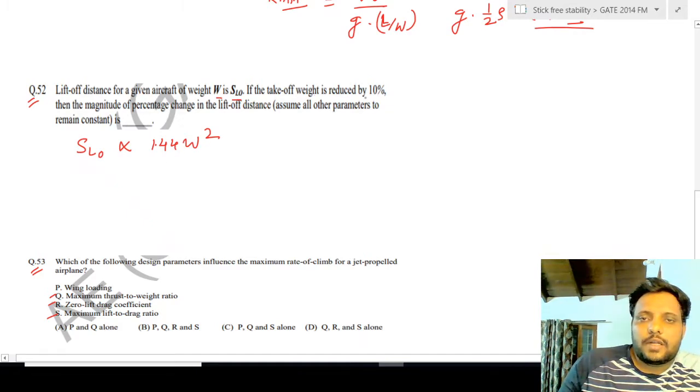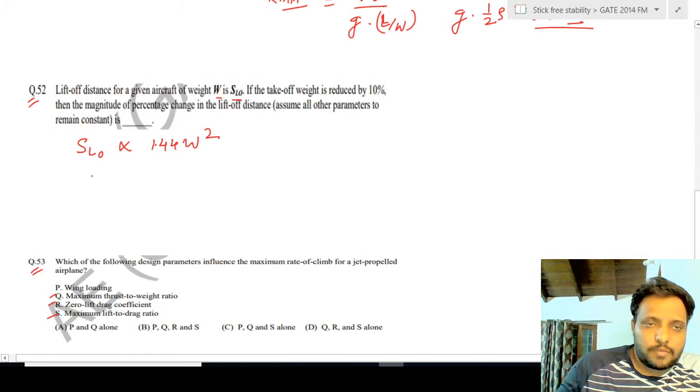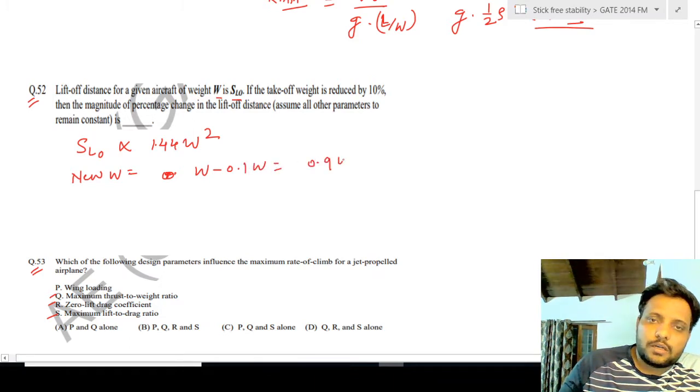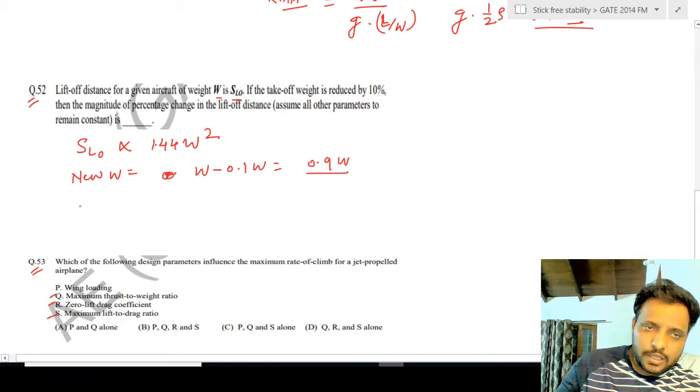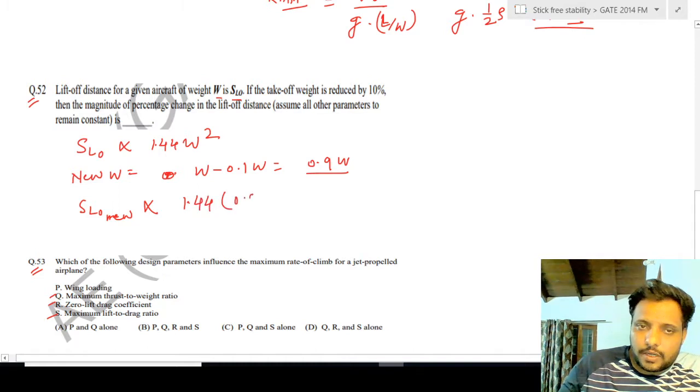If the takeoff weight is reduced by 10%, the new weight is W minus 0.1 of W, that is 0.9 W. So this is the new weight. That means SLO new is 1.44 of (0.9 W) square.